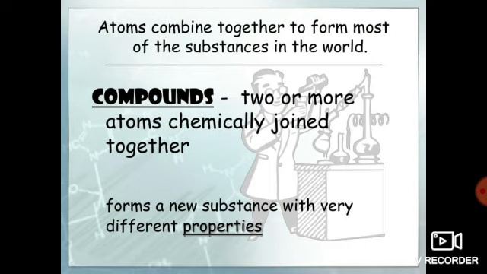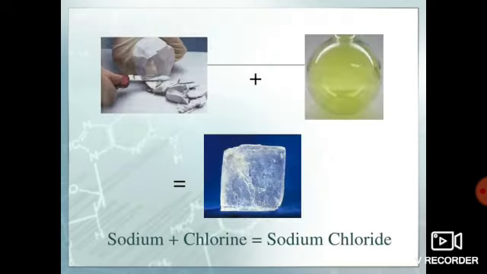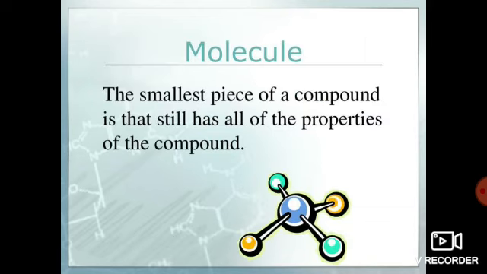So when we are breaking it, it is broken down into its constituent elements, right? This is an example of sodium chloride. We take sodium, we take chlorine, and by combining together they form sodium chloride, right? Now, this compound is what we call a molecule, meaning the smallest piece of a compound that has all the properties of the compound. Clear? So what we have seen is that when atoms combine together, they form a molecule.